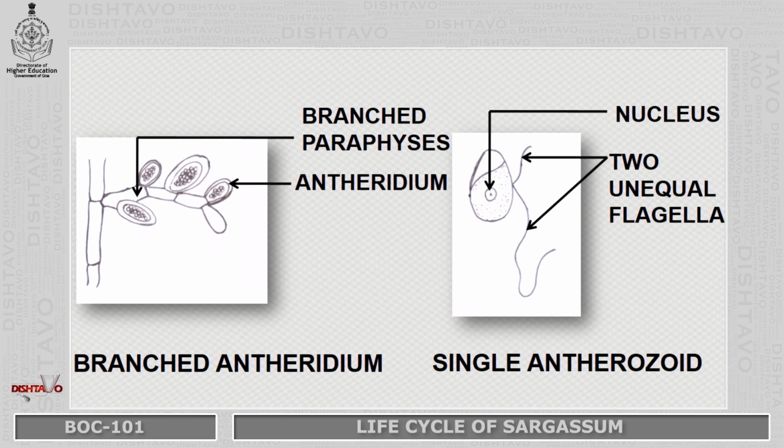If you see a branched antheridium, an antheridium is an oval structure which has two wall layers. Exochite is the outer wall and endochite is the inner wall. Now, the diploid cell of the antheridium undergoes reduction division followed by mitotic division, resulting in the formation of many, around 32 to 64 anthrozoids. A single anthrozoid is a pear-shaped structure which has two flagella, which is heterokont. That means the upper flagellum is acronematic and the lower flagellum is pantonematic.